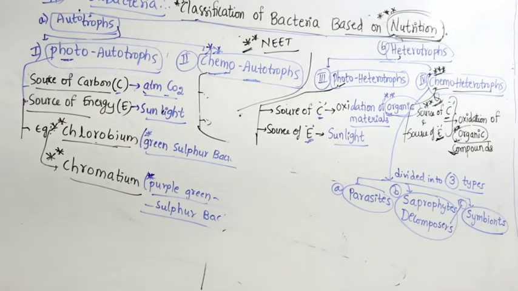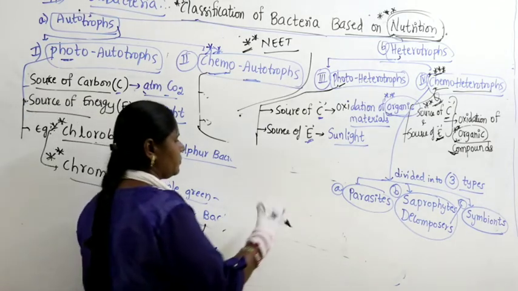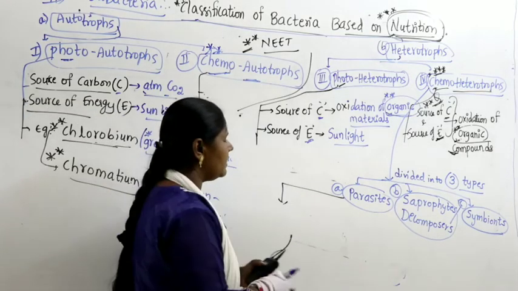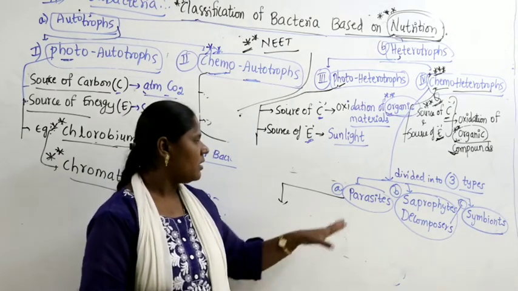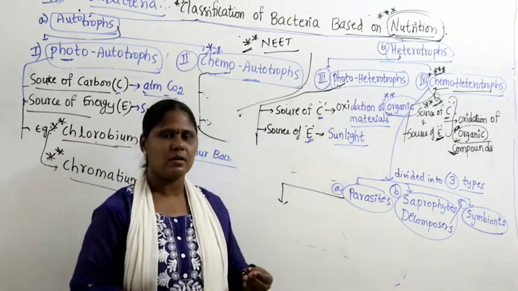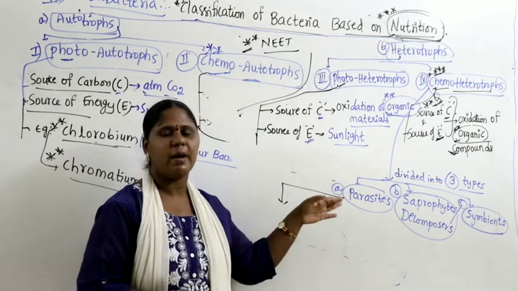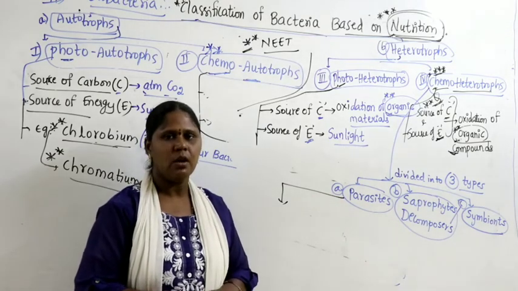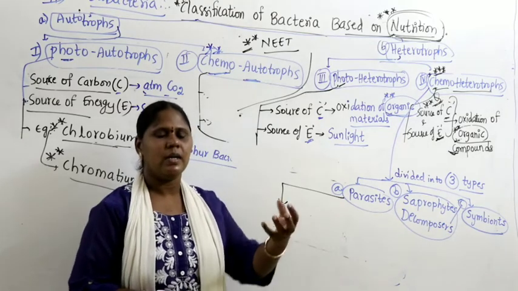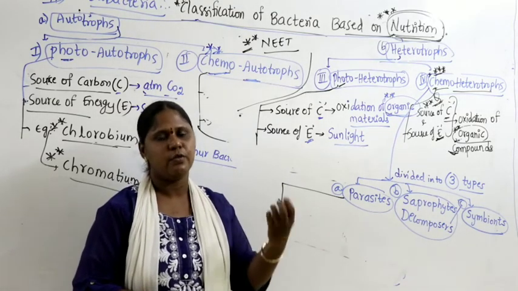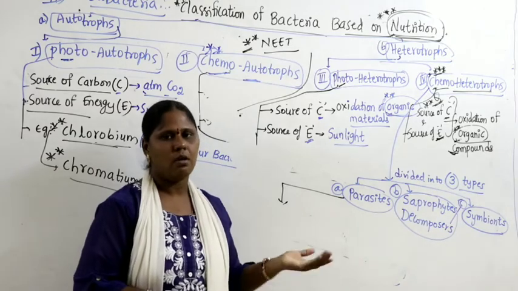So what are these parasites? Parasites depend on other organisms for the intake of food materials. Most of the parasites are pathogenic in nature. They kill or destroy the host plant or the host organism, and they take all the nutrients and food materials from the host organism.